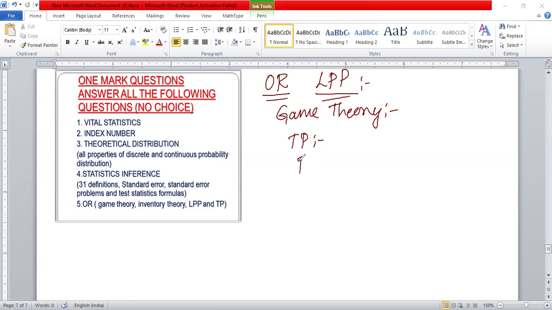Then inventory theory. Here many theory questions are there. So what is inventory? What are the costs of inventory? What is holding cost? And what is setup cost? What is ordering cost? And what is stock replenishment? What is time horizon? What is lead time or delivery lag? Right? Many theory questions are there. So LPP, game theory, transportation problem, inventory theory.